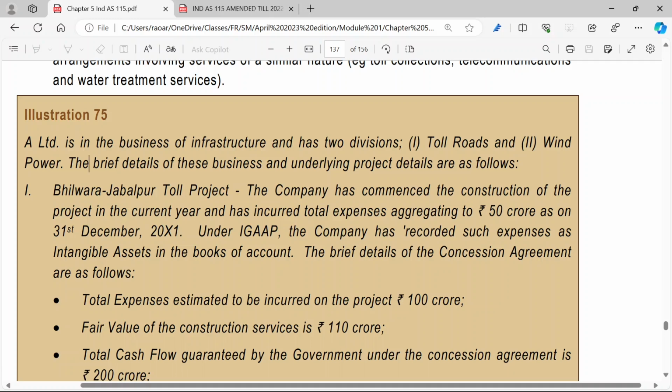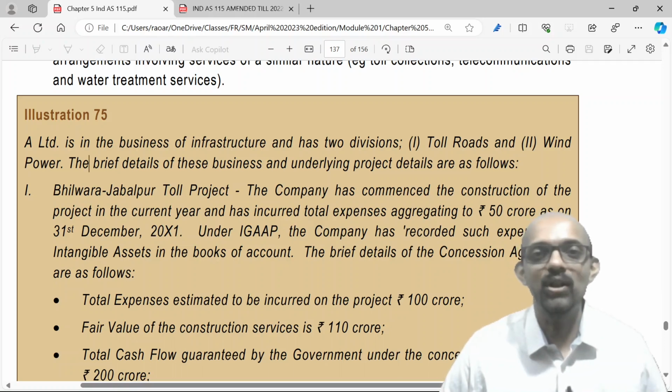You may have already gone through illustration 75 of your study material. If you have not already gone through this illustration, please go through the same before watching the rest of this video. The illustrative examples which we are going to see are a more detailed version of illustration 75, you could say. In illustration 75, the information is given in the question and all the student has to do is